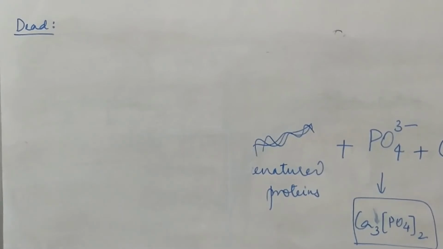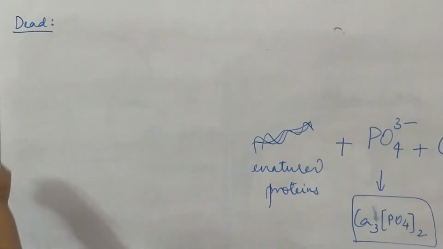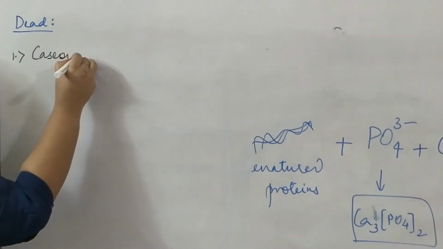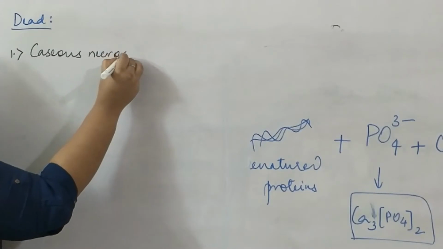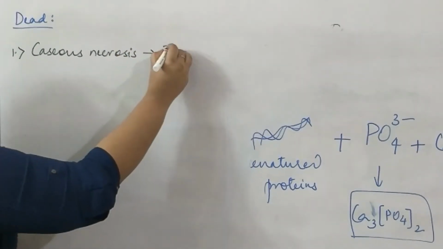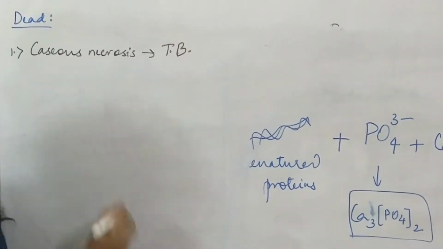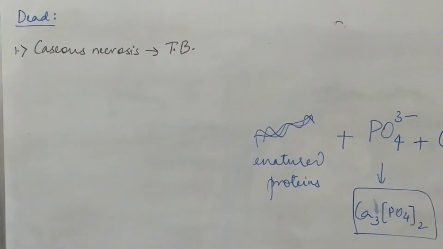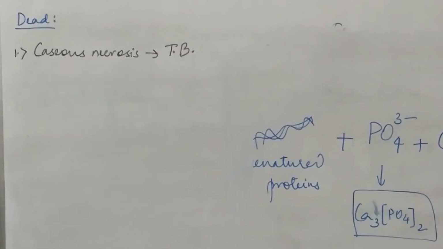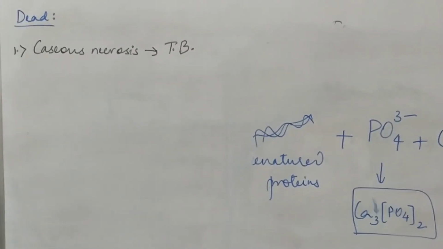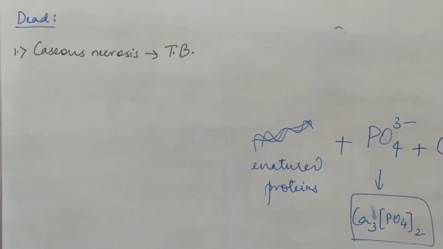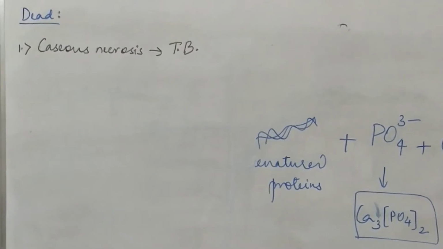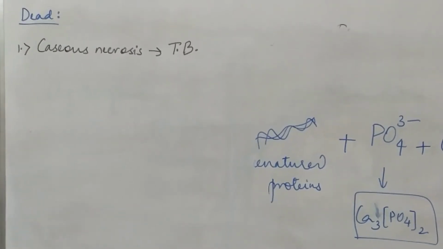The most common type of calcification, dystrophic calcification, is seen in caseous necrosis, which is seen in which disease? Very important and hallmark of tuberculosis is caseous necrosis. So in tuberculosis, wherever there are these foci of necrosis, they eventually get calcified. So that is why in X-rays, in long-standing tuberculosis cases, you will see calcifications in the lung also. So that is nothing but the dystrophic calcifications.